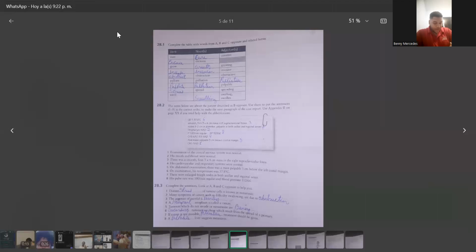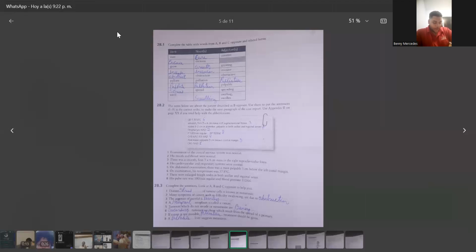Examination of the central nervous system was normal. His mouth and throat were normal. There was a smooth firm mass in the right supraclavicular fossa. His cardiovascular and respiratory systems were normal. On abdominal examination, there was a mass palpable below the left costal margin.